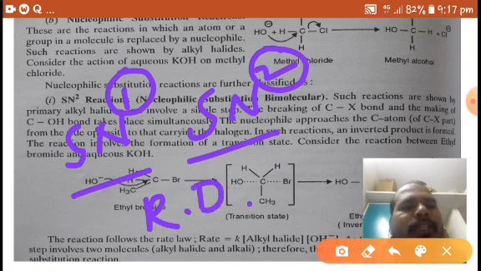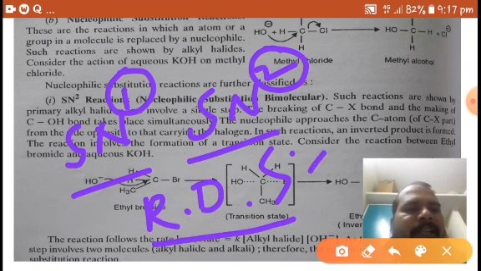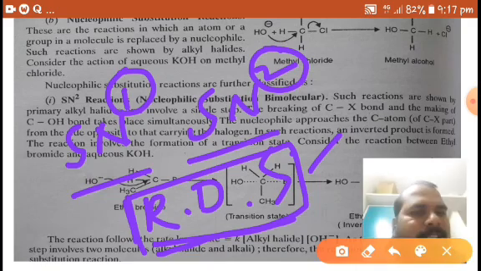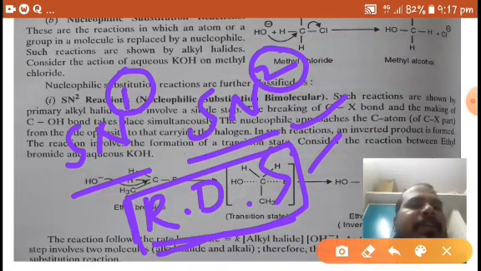The slow step in a reaction mechanism is called the rate determining step. The molecularity of the reaction depends on the number of molecules which participate in the rate determining step.